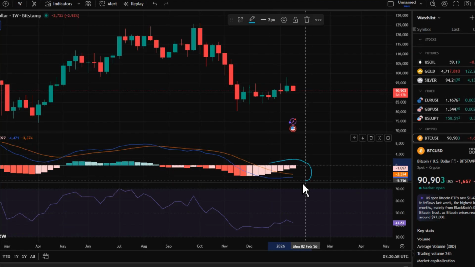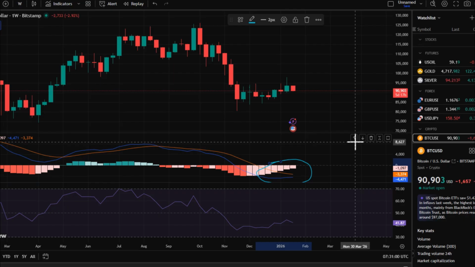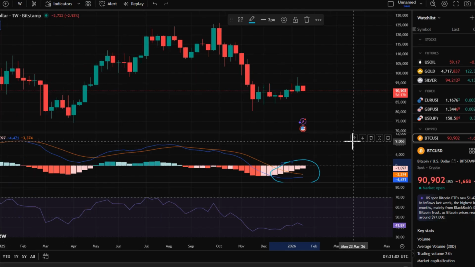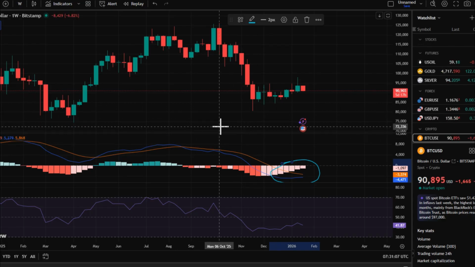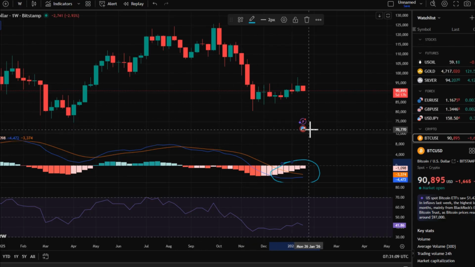On the weekly chart, the MACD is approaching a bullish crossover, but it has not been confirmed yet. Therefore, the weekly structure has not shown a clear strengthening signal. If the weekly setup fails to complete this formation, the weekly chart will not turn strong. In the short term, this could drag down the current recovery attempt.